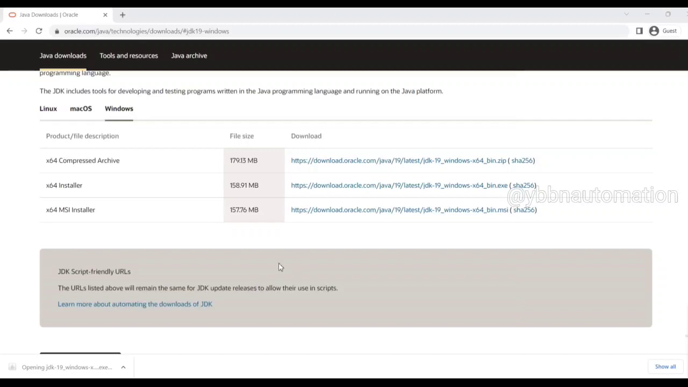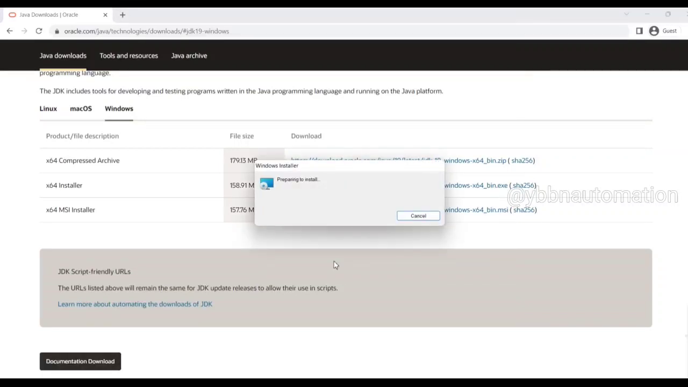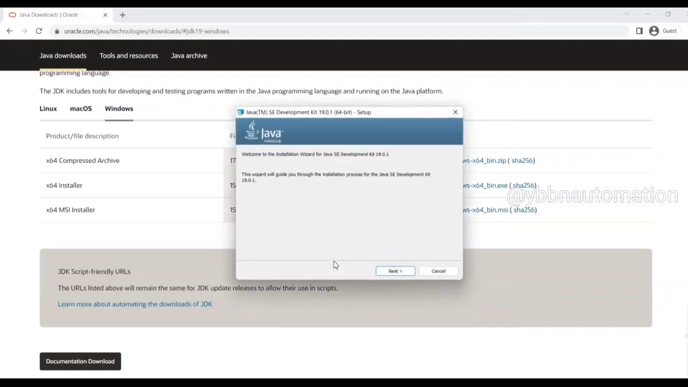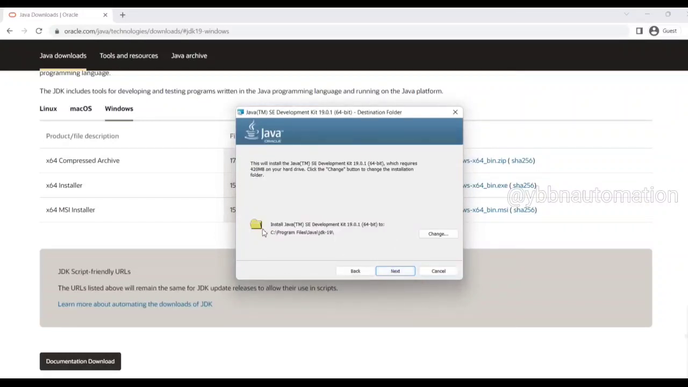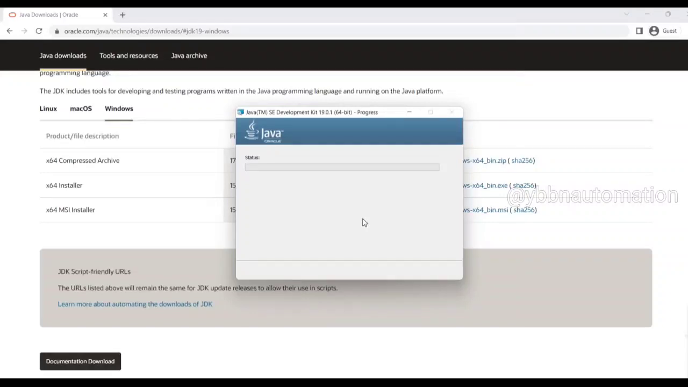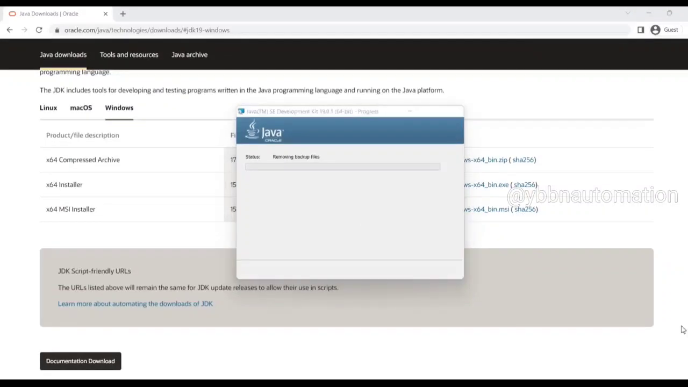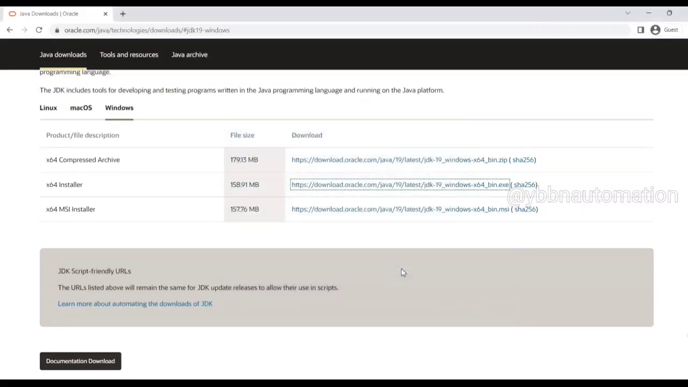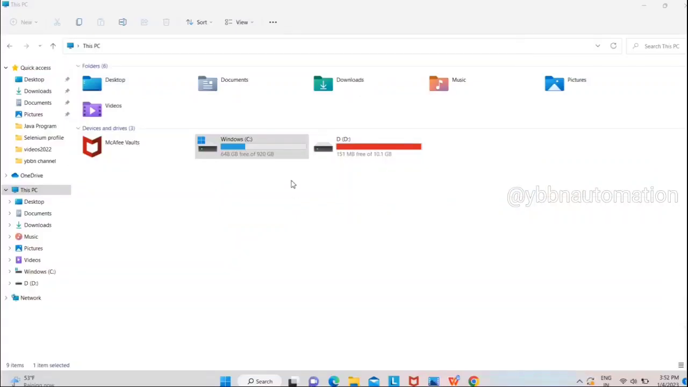Downloaded now. Now we can open this file. The JDK setup window is open now. Click on Next button. The path for the installation is provided here. Click Next. The installation is started now. JDK installation is successfully completed. Now close this window.